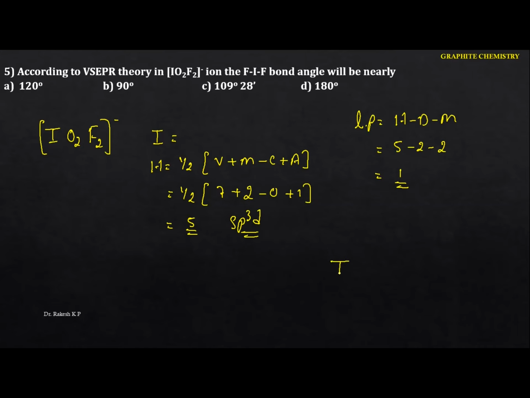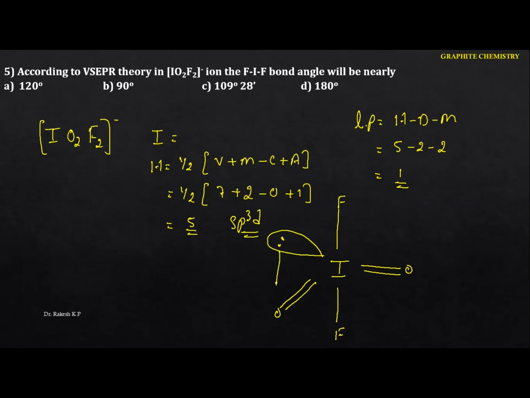Here the central atom is iodine. I am going to write the trigonal bipyramidal. The 2 fluorines will be present at the axial positions. And next, these are the 2 oxygens here. I'm going to write these as double bonds, and again we are having a double bond here. And it contains 1 lone pair of electrons, like this.